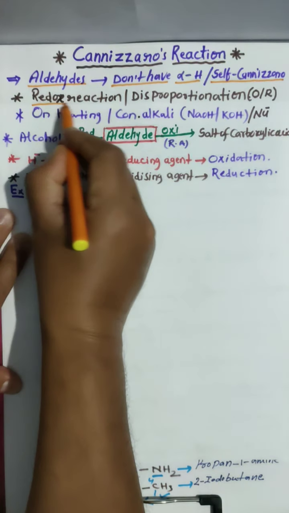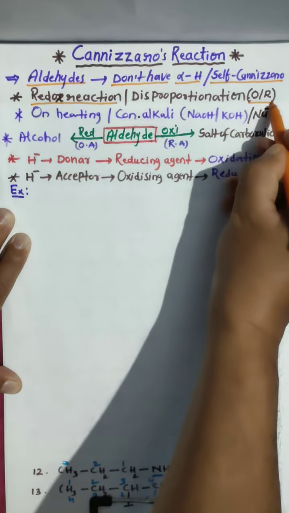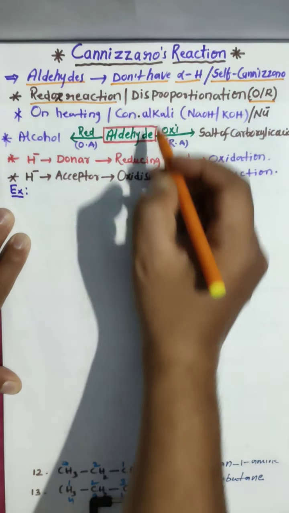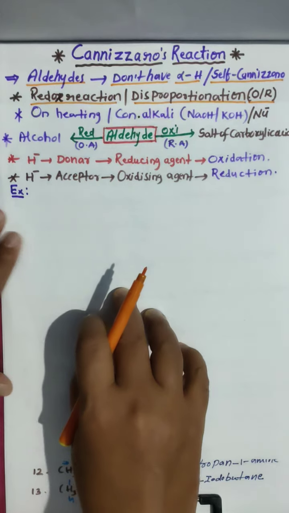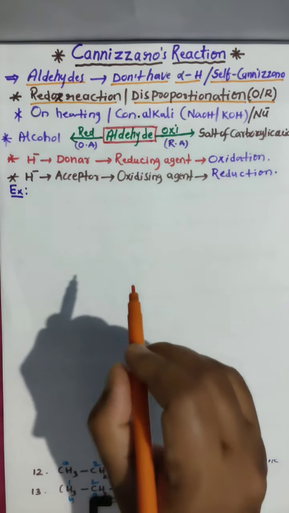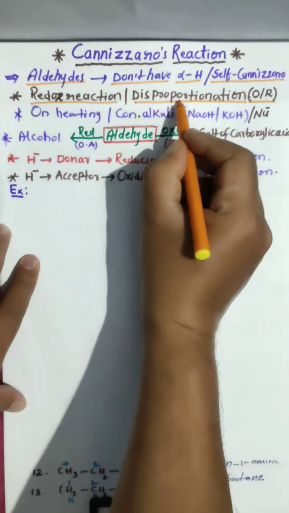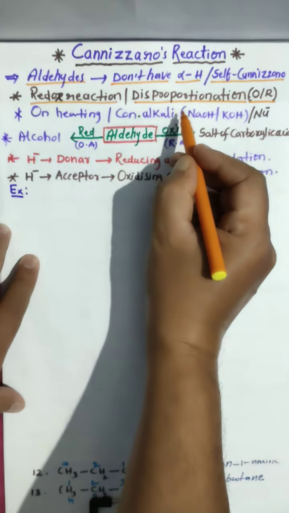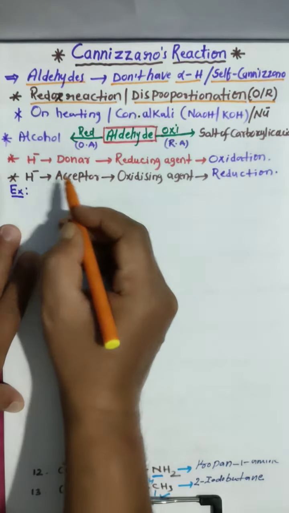The Cannizzaro reaction is a redox reaction where oxidation and reduction take place simultaneously. That's why we also call this reaction a disproportionation reaction. You have already learned about redox or disproportionation. Disproportionation means oxidation and reduction take place simultaneously. This also you have to remember for competitive purposes.